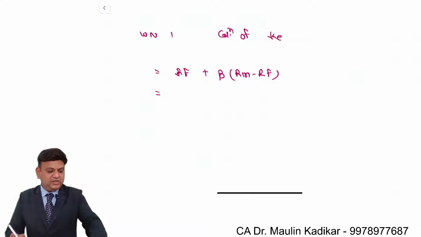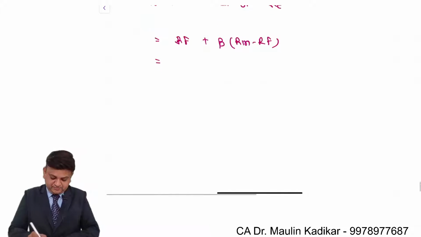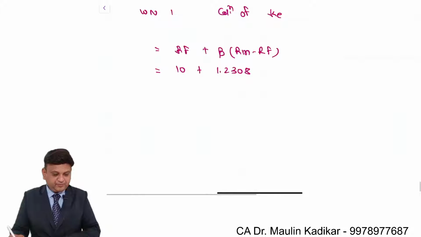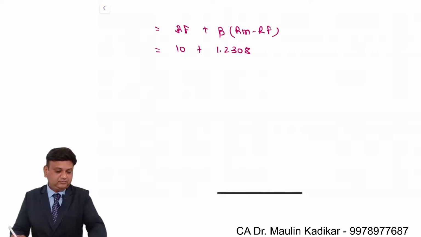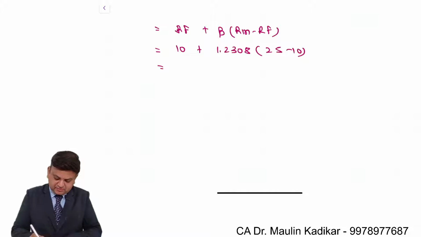Dear students, the risk-free rate of return is provided to us as 10%. Beta is 1.2308. Return on the market portfolio is given to us as 25%. 25% minus 10%, so 10 plus 1.2308 into 15.